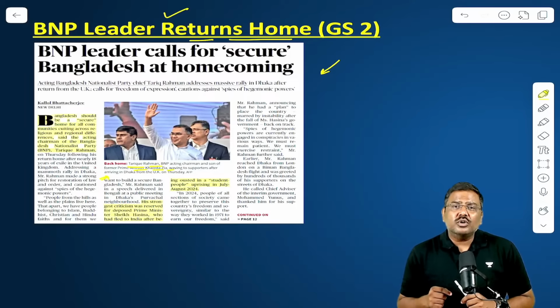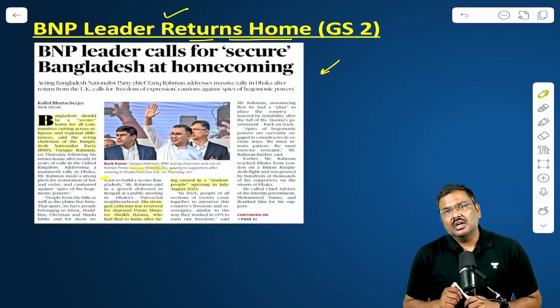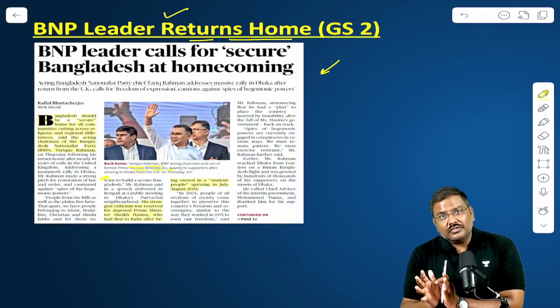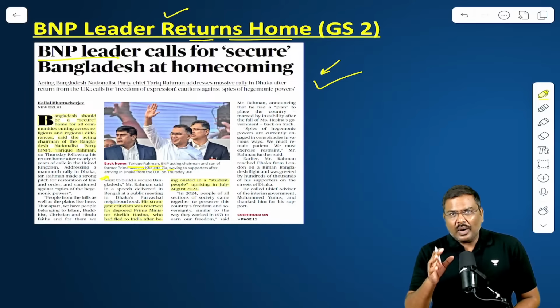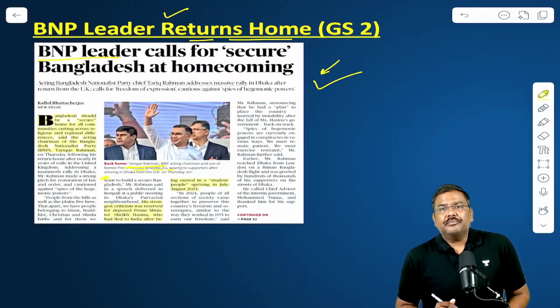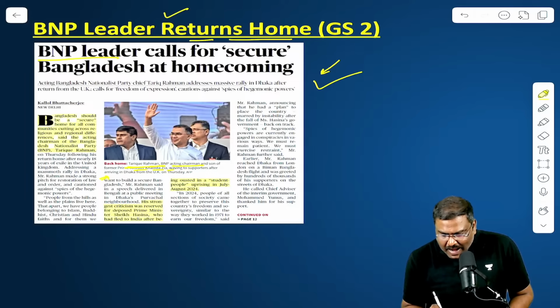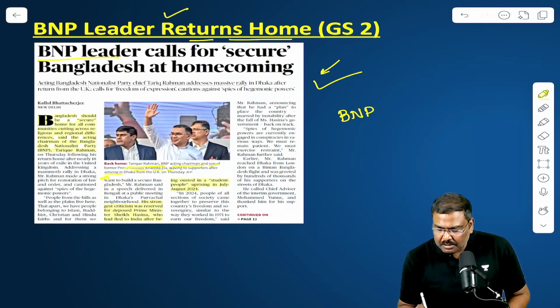Yesterday, there was one more report of another Hindu being lynched, killed in Bangladesh. Now, when you look at all of this, the return of the BNP leader is important. Why? This particular person, Mr. Tariq Rahman, is currently the acting chairman of the Bangladesh National Party, BNP.